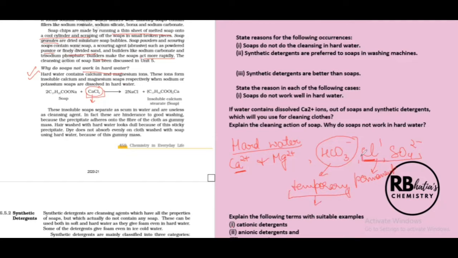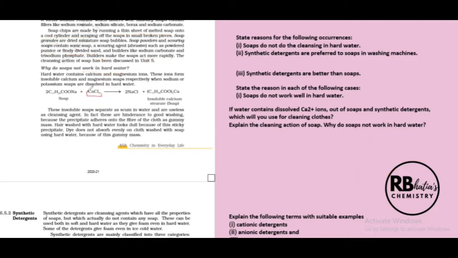The other two are permanent hardness. Why does hardness of water affect the cleansing action of soap? So we are going to study this point. Now, calcium chloride in water makes it permanently hard. Permanent hardness means not easy to remove. This hardness is not easy to remove.